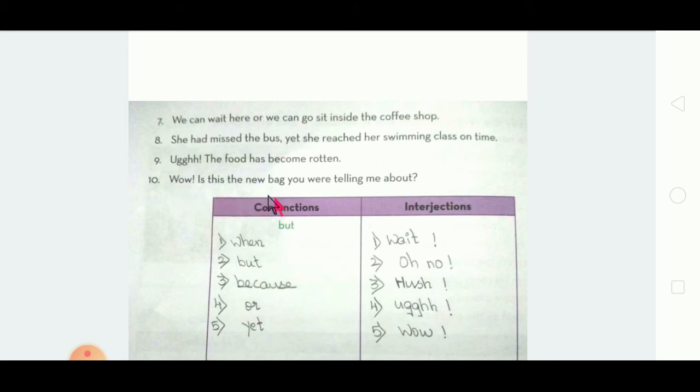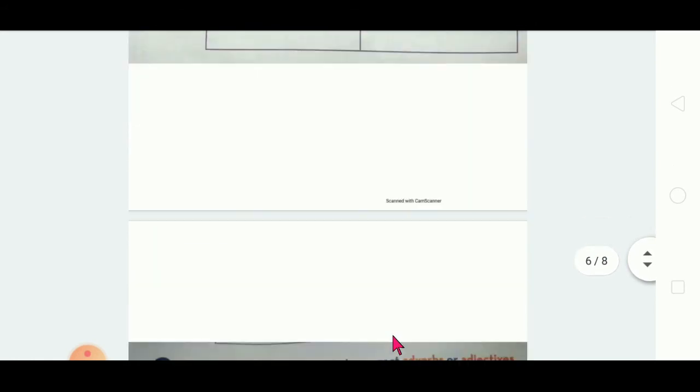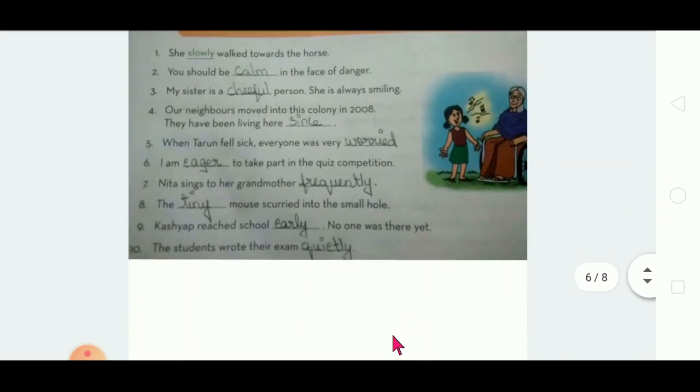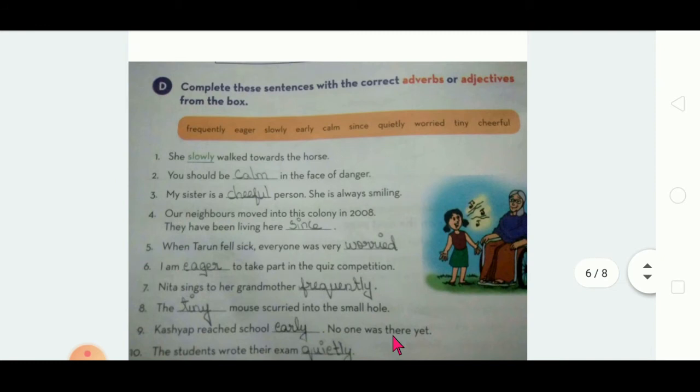Is this the new bag you were telling me about? So, see, with the exclamatory mark it is. Oh, wow. Is this the new bag you were telling me about? So it will come under interjection with the exclamatory mark and emotional word. Okay? Right. So whether you are clear in this, please understand everything and then write. Don't write it simply. Okay?